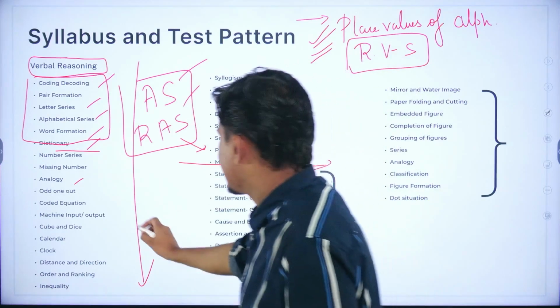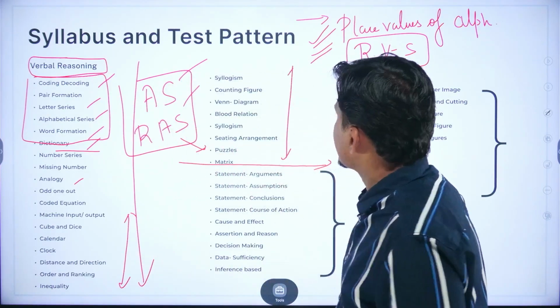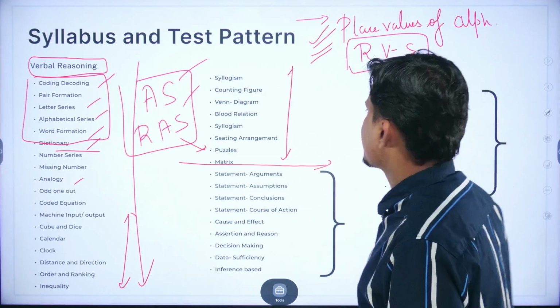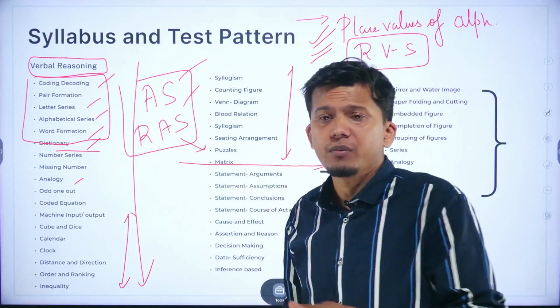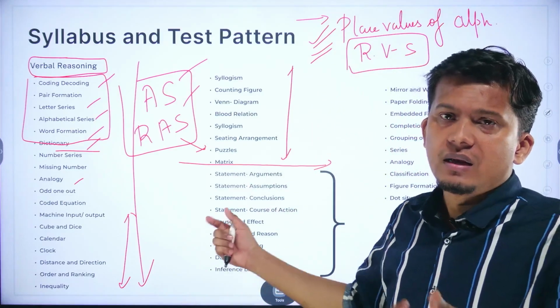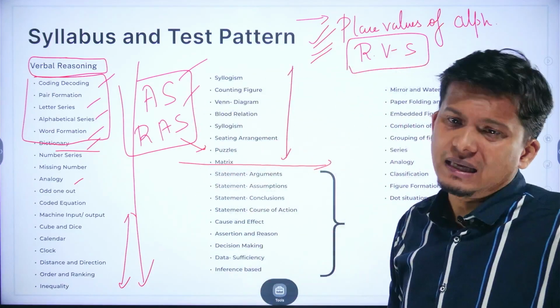These all are classic examples of classic reasoning. These particular topics, logarithm, counting figure, Venn diagram, blood relations, logarithm, seating arrangement, puzzle, matrices. This is the most important section of your reasoning based assessment examination, and it all comes under the classic reasoning.